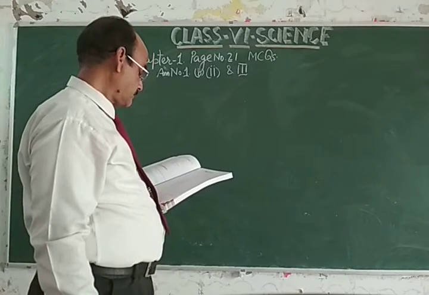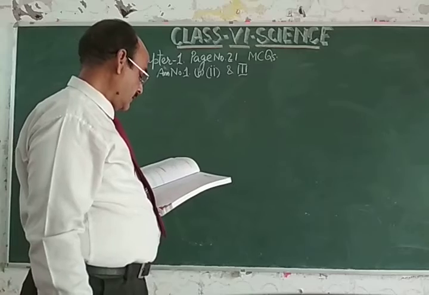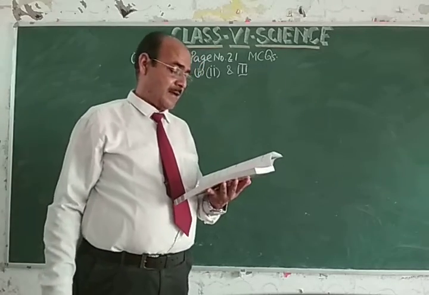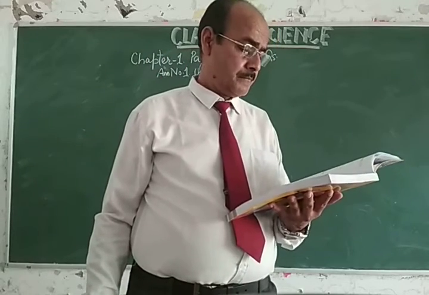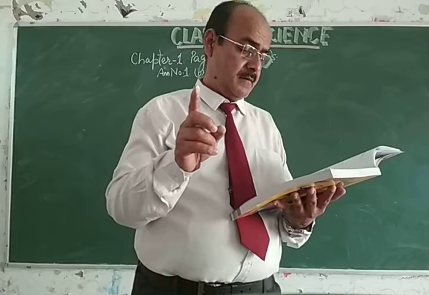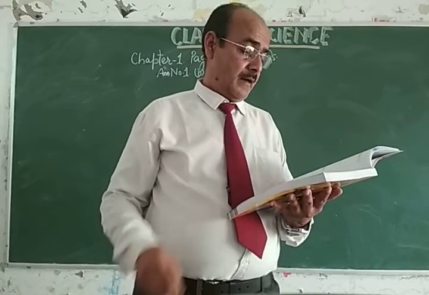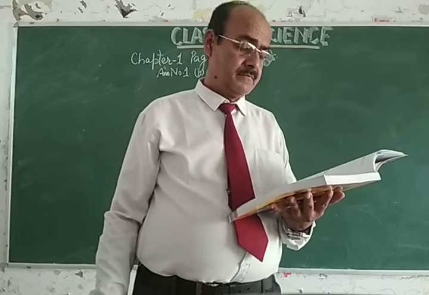Now come to question number 2. The people of a village eat lots of fish, crabs, prawns. The village is most probably, options are in a forest, near the sea, in a hilly region, and in a desert.